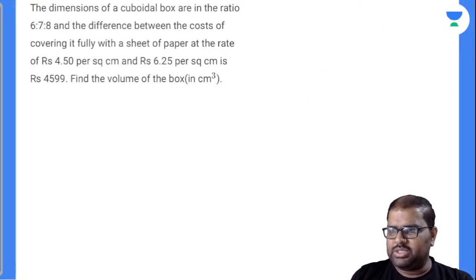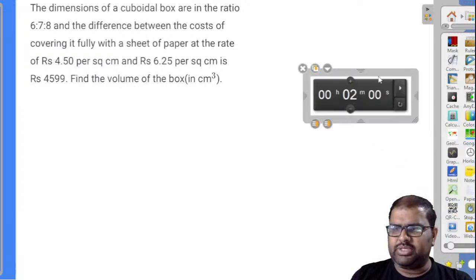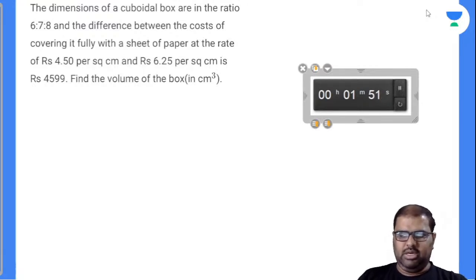Let's see how many can solve this. It's a basic mensuration question here. So I'm shifting from geometry to mensuration, basic mensuration questions. Today I took some easy questions, right? 4 or 5 easy questions are there. Normally I don't take these types of easy questions because you can solve without my help also.